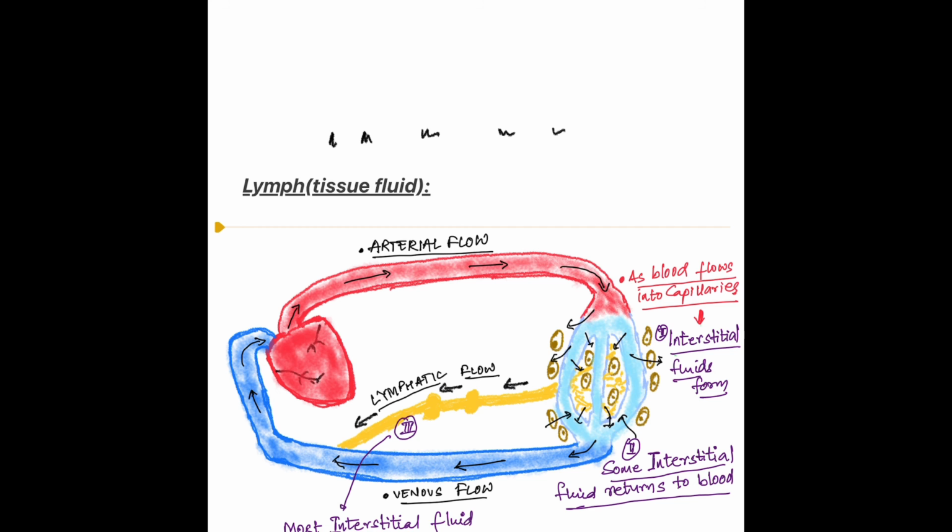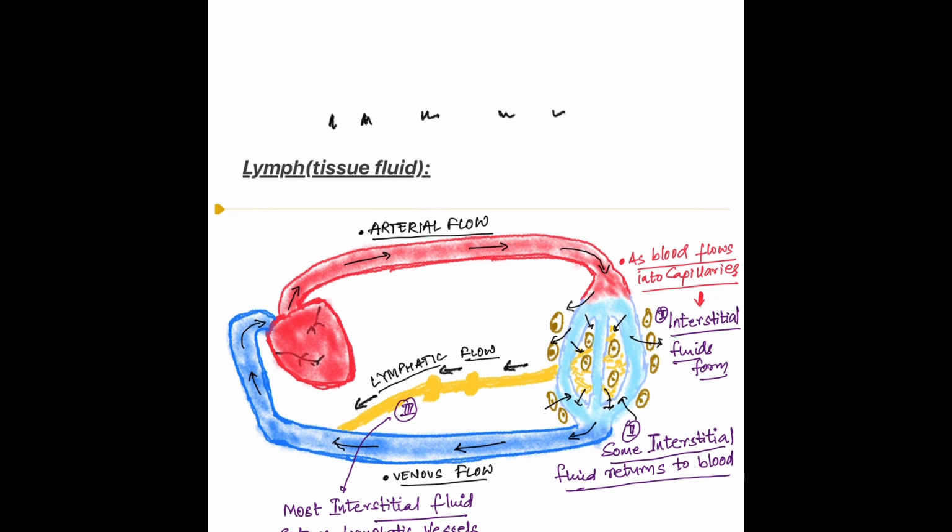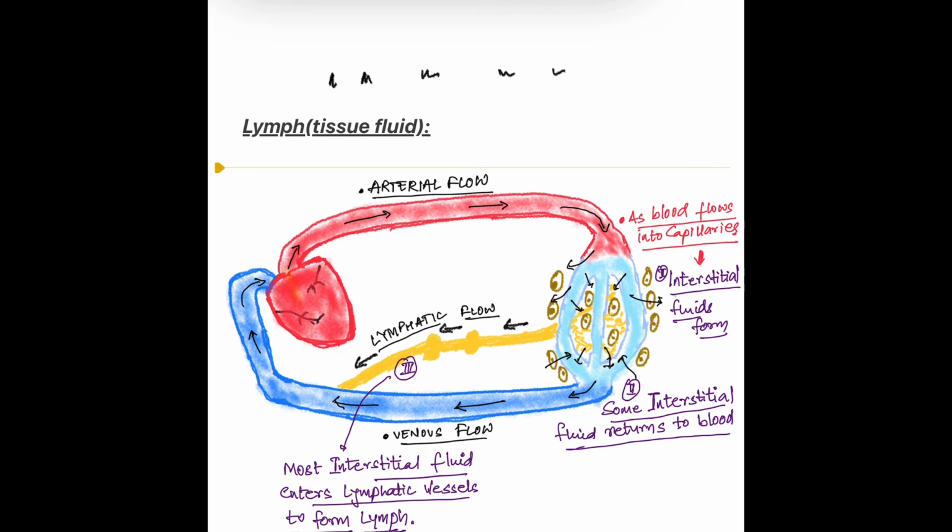And finally, a few words about lymph. Let's look at the diagram. We all know that blood is pumped by the heart into the arteries, and from the arteries it reaches to the capillaries. In the arterial end of the capillaries, because of high pressure, fluid moves out from the capillaries into the tissues, and this is called as the interstitial fluid.